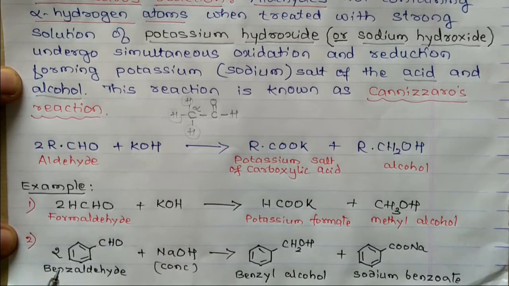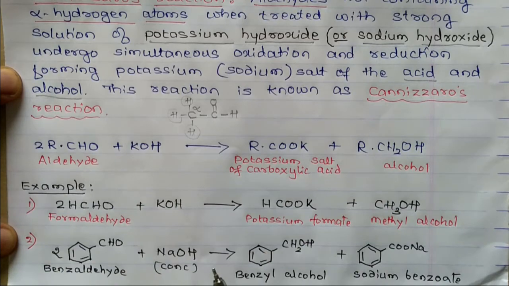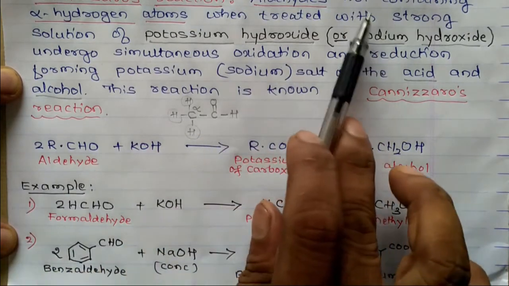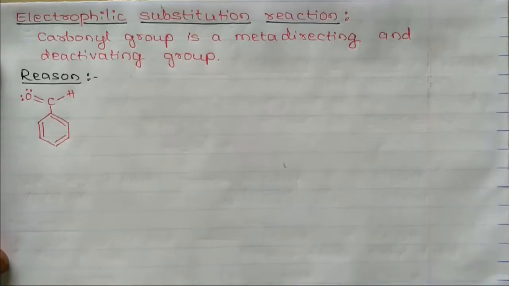These are the examples. Whenever an aldehyde is given and either potassium hydroxide, sodium hydroxide or any base is given, first you have to see whether it contains an alpha hydrogen atom or not. If it contains an alpha hydrogen atom, it undergoes aldol condensation. If it does not contain an alpha hydrogen atom, it undergoes Cannizzaro's reaction. This is about Cannizzaro's reaction.